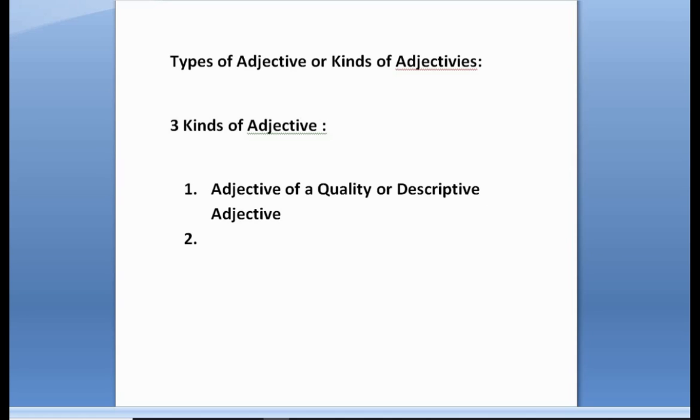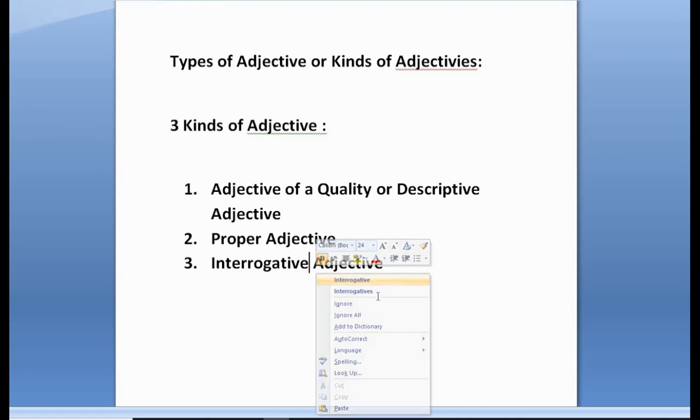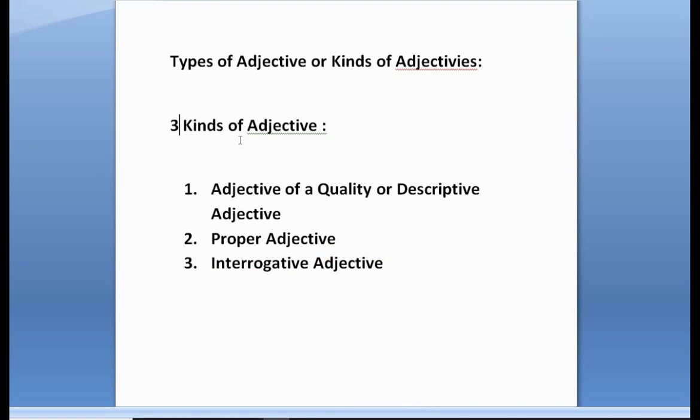The second one is proper adjective, and the third one is interrogative adjective. So basically we have these three types of adjective, and we will talk about them so that you can understand the topic and the uses of adjective.